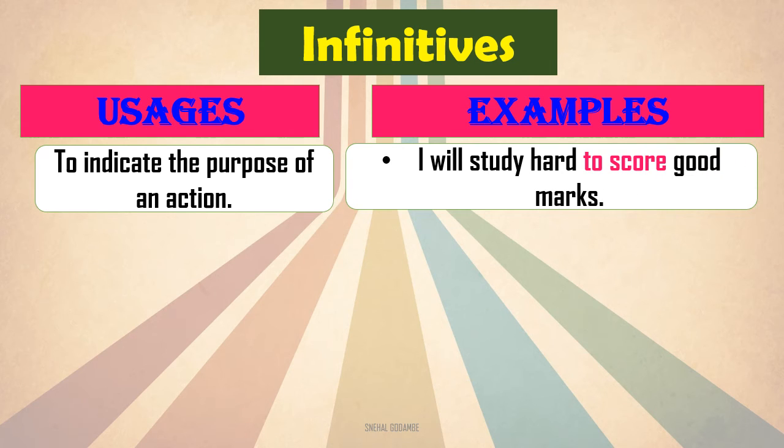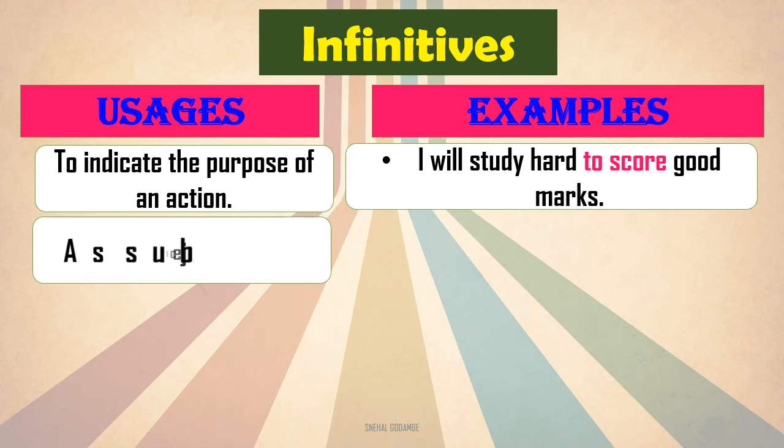Now what is the purpose of studying? To score good marks, right? To score, it is an infinitive verb form, and why it is used here? To indicate the purpose of action of studying. To score, the purpose of studying is to score good marks. So in this way, the infinitive verb form is used in sentence to indicate the purpose of an action.